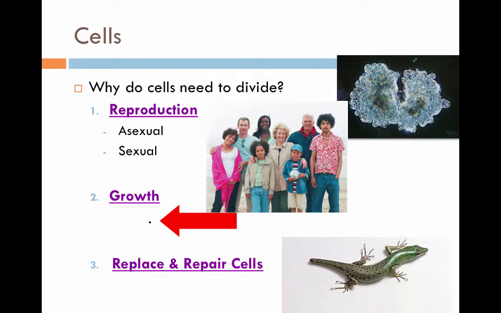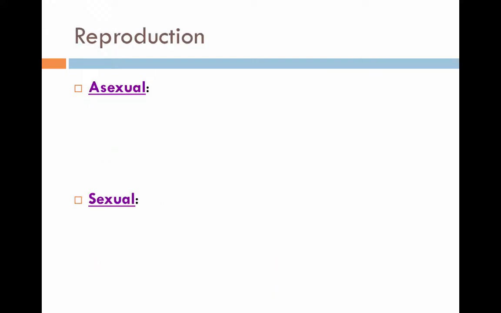The final reason why cells need to divide is to replace or repair cells. Look at that little salamander. If their tail falls off, they grow a new tail. Think about when you get cut. If you have a cut, your cells repair itself. There are all kinds of organisms that can actually grow whole new limbs, whole new appendages. Cells need to divide so that you can replace and repair cells.